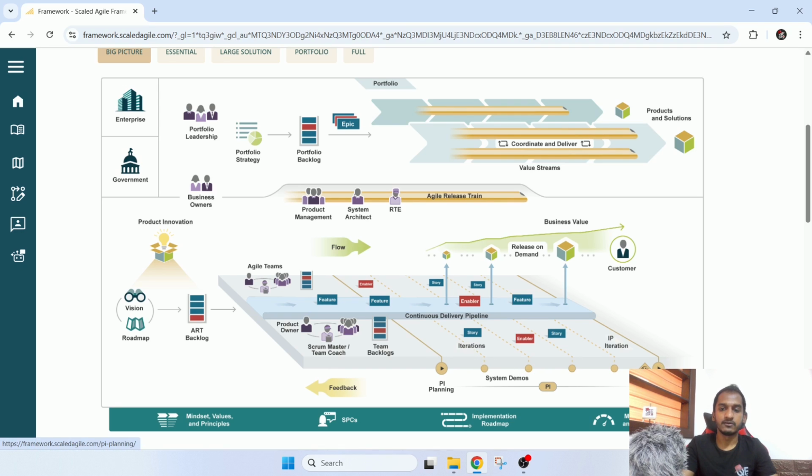The same thing we can do at the next PI planning meeting as well. Before starting new PI planning, we can do a PI planning retrospective, a whole team level one. So the whole Agile Release Train can look at what went wrong in the previous PI, what went well, what we need to do differently, likewise. So we can do a retrospective as well, at both the team level and the whole release train level.